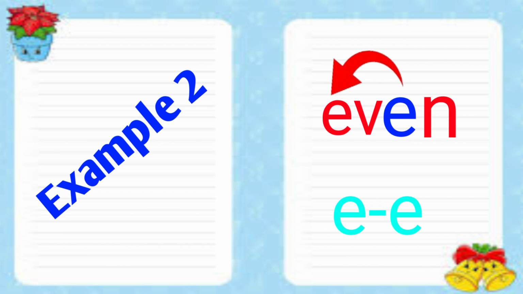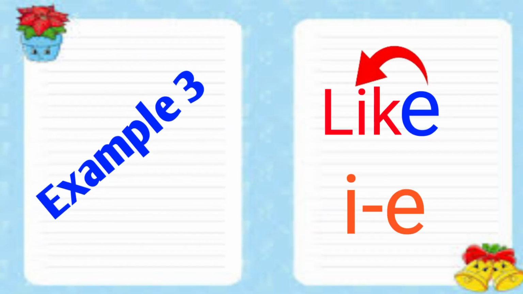Example 2. Even here the magic E comes in the middle. Now it gives its power to the middle. Now the first sound becomes E and the word becomes even.